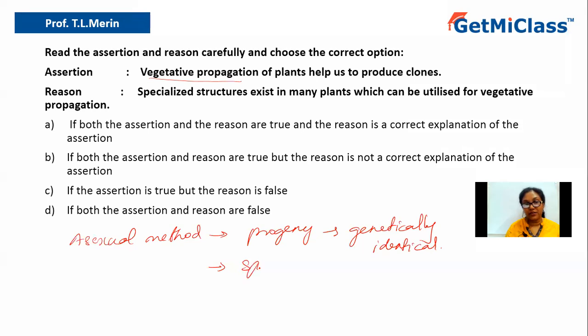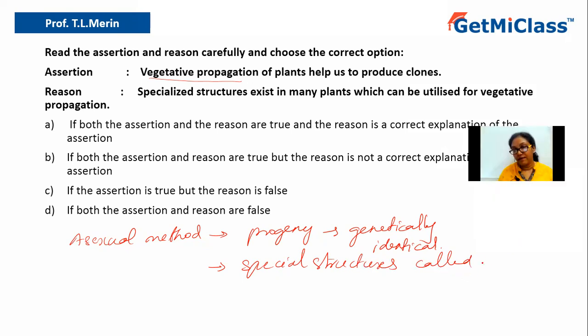Because these have special structures called vegetative propagules. These vegetative propagules can be utilized to develop new plants.